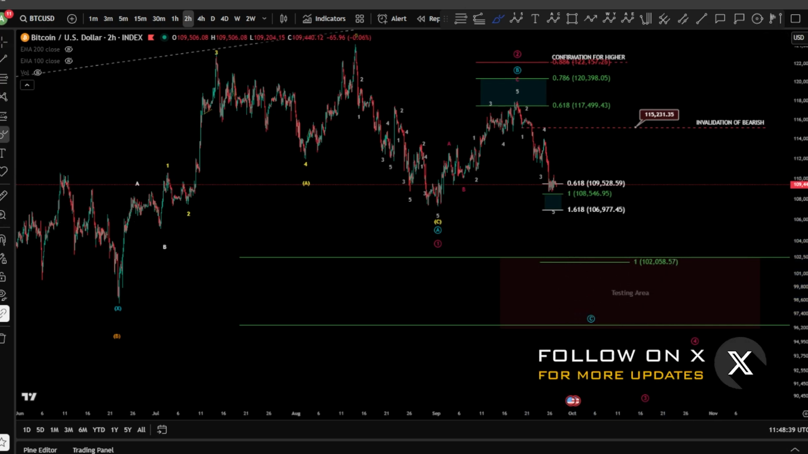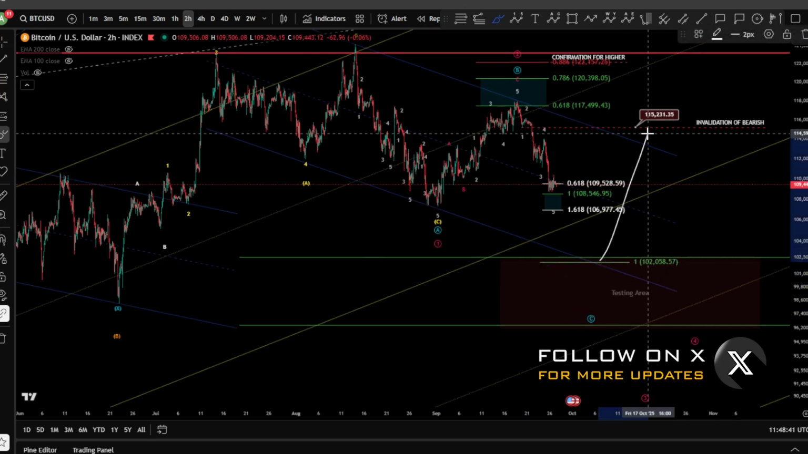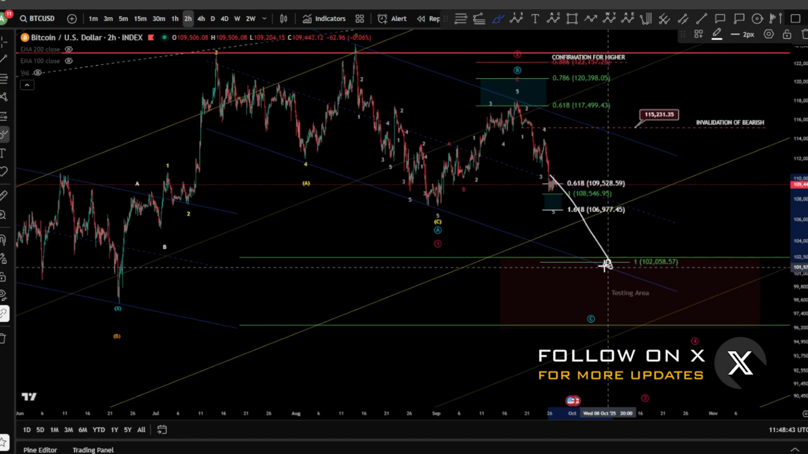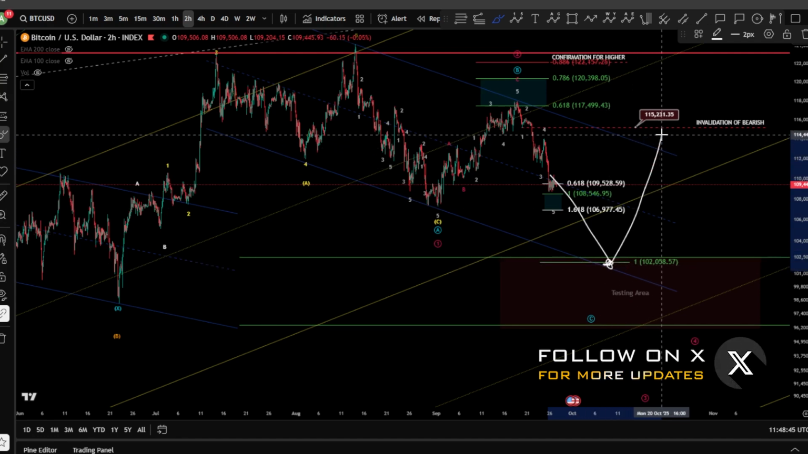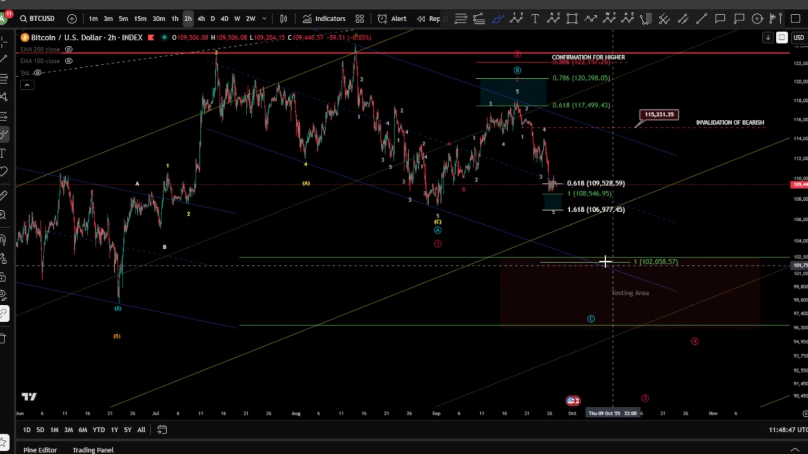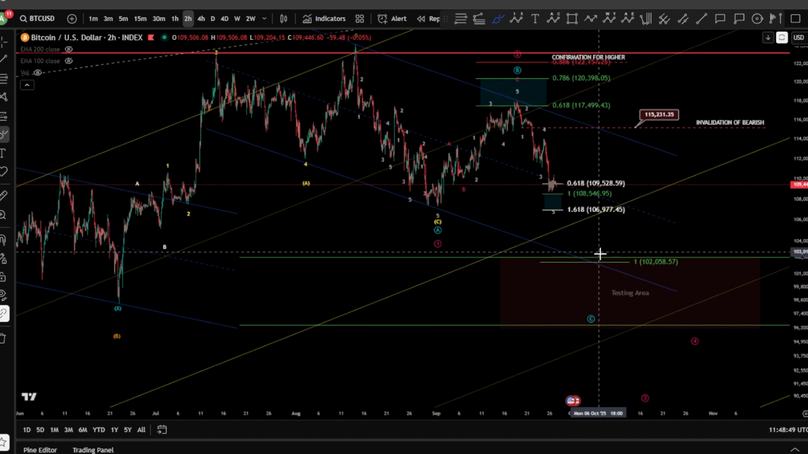We need to break also the channel. Don't forget, we need to break this. Preferably you just keep inside the blue channel in case we are moving higher again. If we break the blue channel, well, guys, definitely we're moving simply downward.